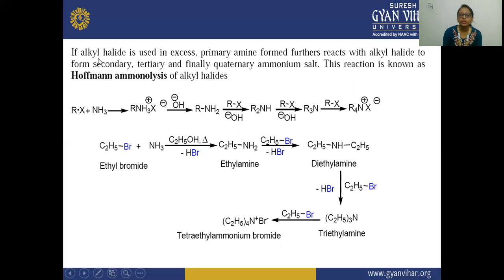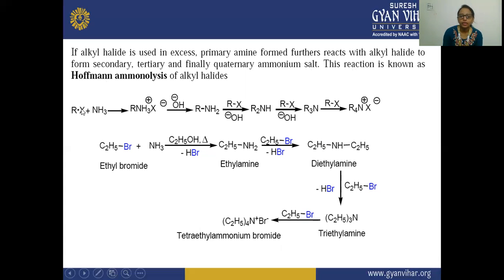So if we take alkyl halide in excess, then the primary amine is formed, and this primary amine further reacts with the alkyl halide, and there is a formation of the secondary, tertiary, and finally quaternary ammonium salt. This reaction is known as Hoffmann ammonolysis of alkyl halide.